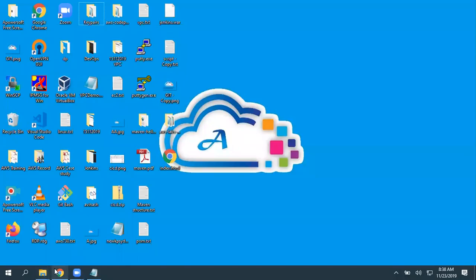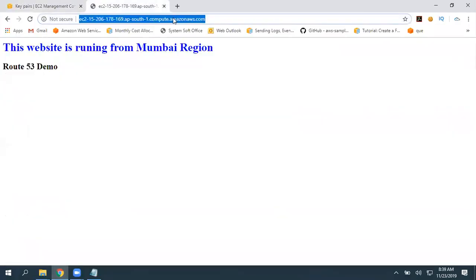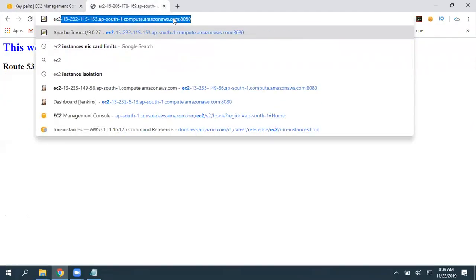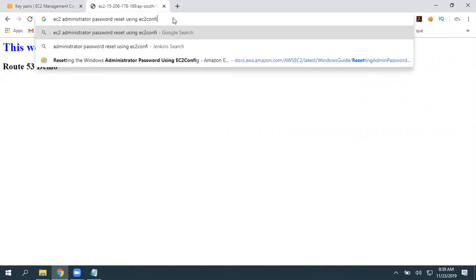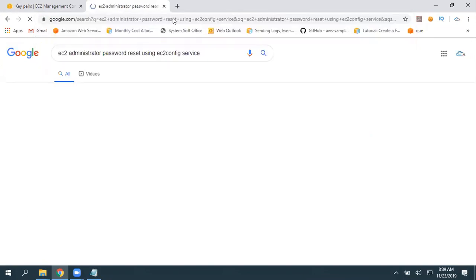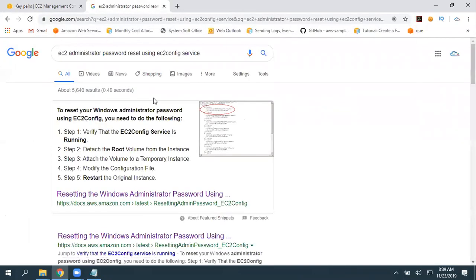So I'll give a help article. So go to Google, look for EC2 administrator password reset using EC2 config service. I don't want you to go with other services like Systems Manager. I want you to perform this task by using EC2 config service only.